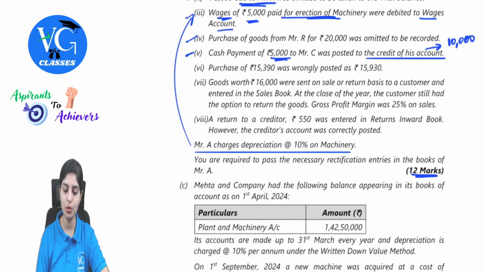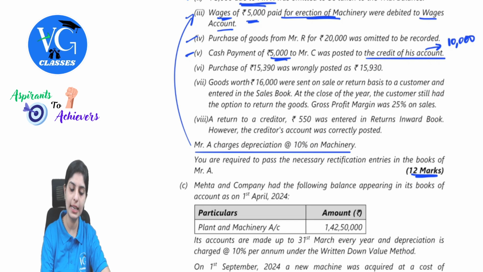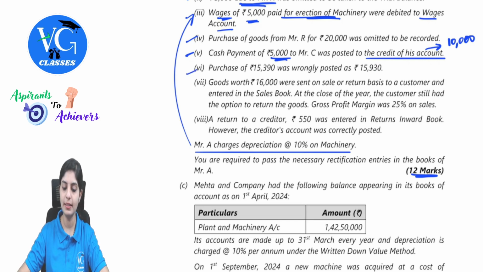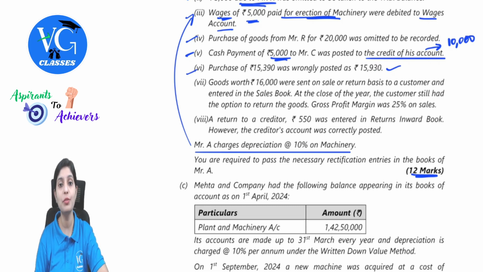Purchases of 15,390 was wrongly posted as 15,930. Now first let's understand the difference. 15,930 minus 15,390, so there is 540 rupees shown more. Now purchases will have a debit balance, so they are showing more of a debit balance. It needs to be brought down. Remember, purchases is a nominal account, so we have to use profit and loss adjustment.